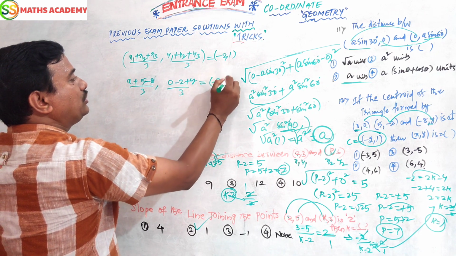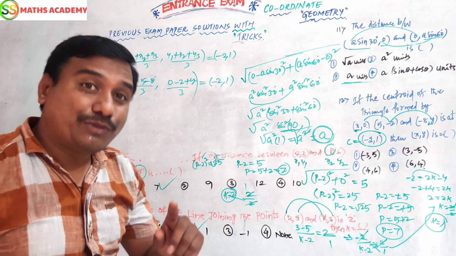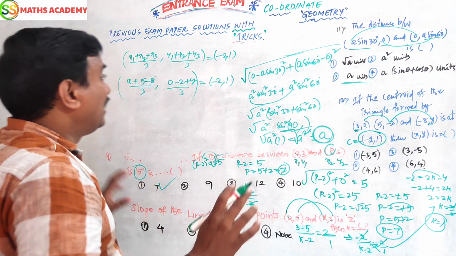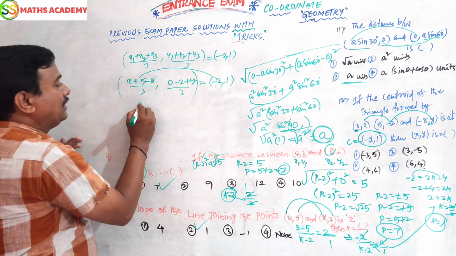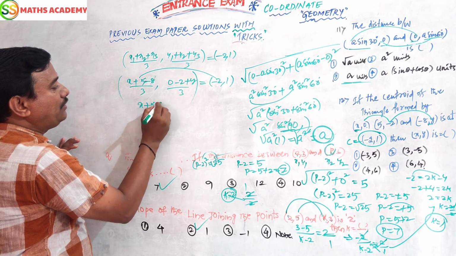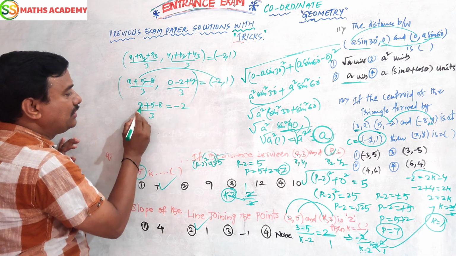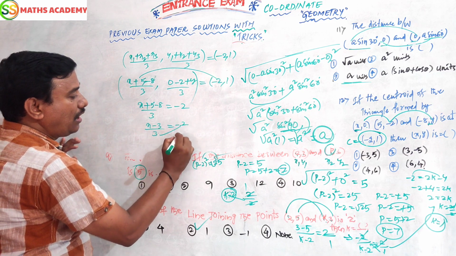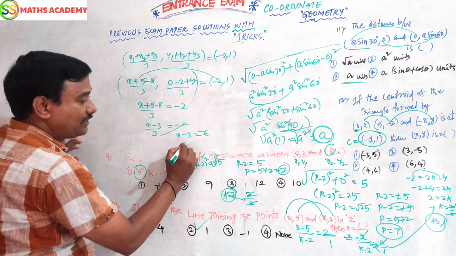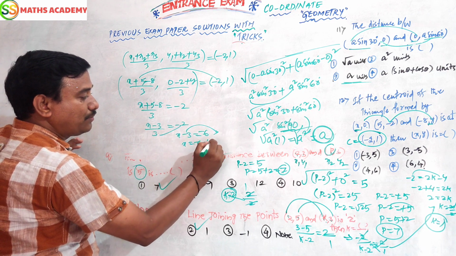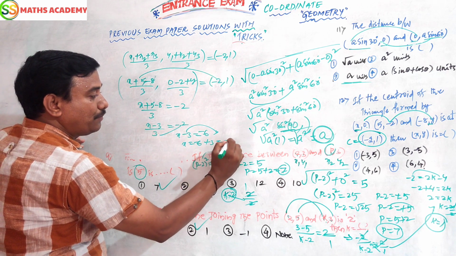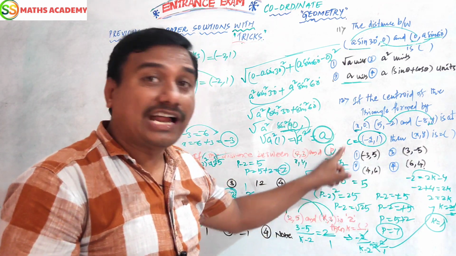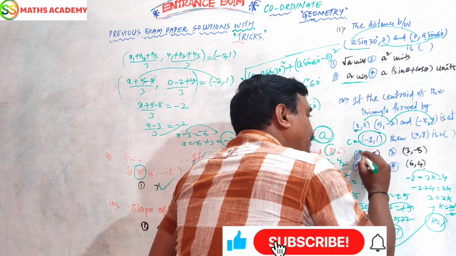These two are compared to these two. But you are smart people, don't do two comparisons. You can take any one comparison. I go with x. So x plus 5 minus 8 by 3 equals minus 2. Here 5 minus 8 is minus 3, and 3 by 3 cancels. x minus 3 equals minus 6. x equals minus 6 plus 3, which is minus 3. That is your answer.